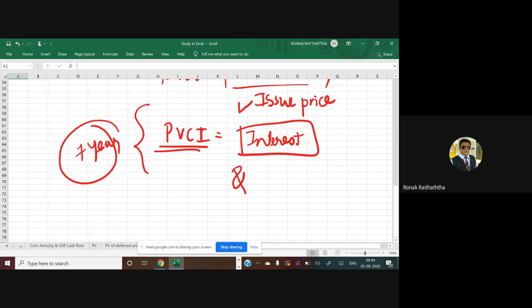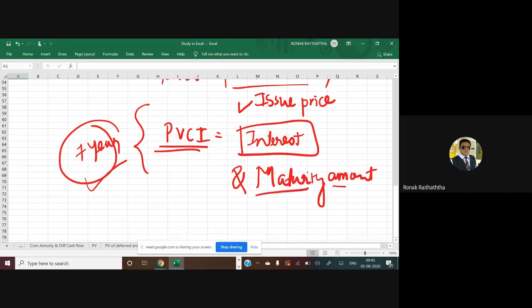When the bond will be matured, the useful life of the bond will be over, the bond will be nearing redemption. At that point of time, obviously, sir, we are going to get the maturity amount as well.